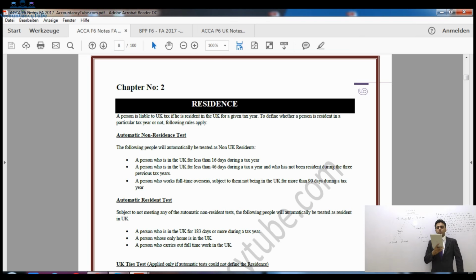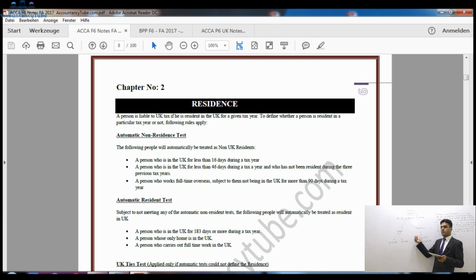A person who is in the UK for less than 16 days during a tax year. So if you spend less than 16 days in a tax year, it doesn't matter if you have been previously UK resident or not, you will be considered non-resident in the current tax year. Regardless of whether you were UK resident in the previous tax years or not, if you have spent less than 16 days in the current tax year, then you will be considered non-resident automatically. When you are considered non-resident automatically, you do not need to go to the manual tests.